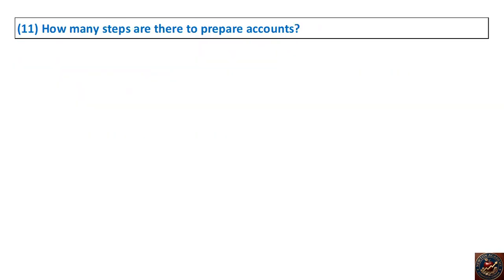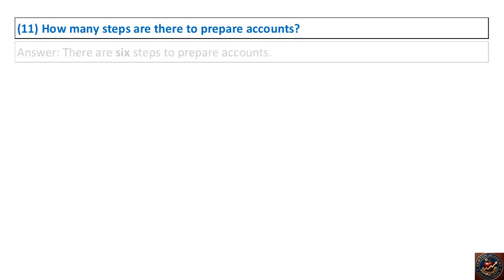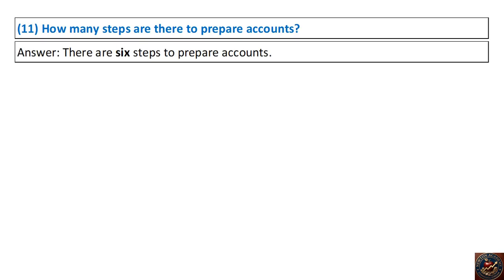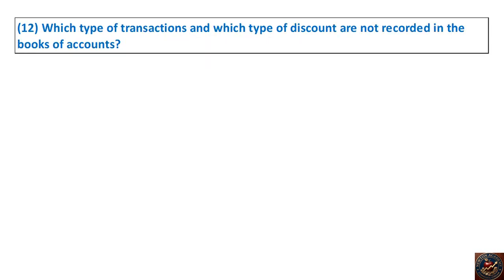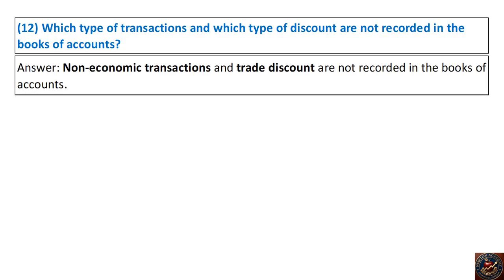11. How many steps are there to prepare accounts? Answer. There are 6 steps to prepare accounts. 12. Which type of transactions and which type of discount are not recorded in the books of accounts? Answer. Non-economic transactions and trade discount are not recorded in the books of accounts.